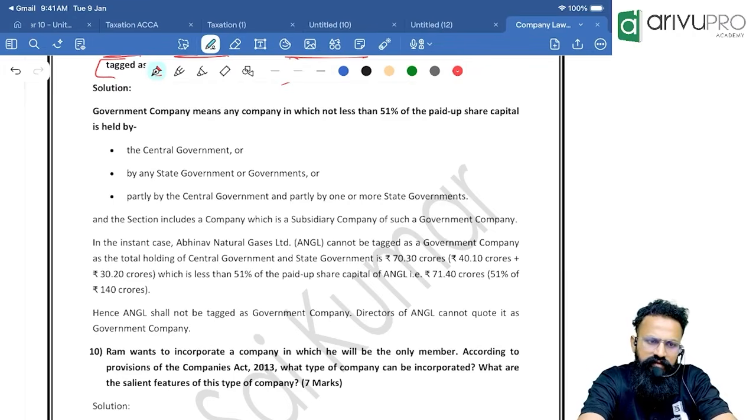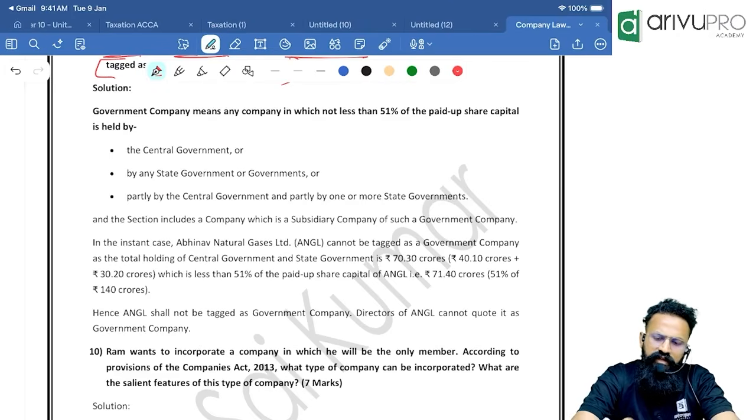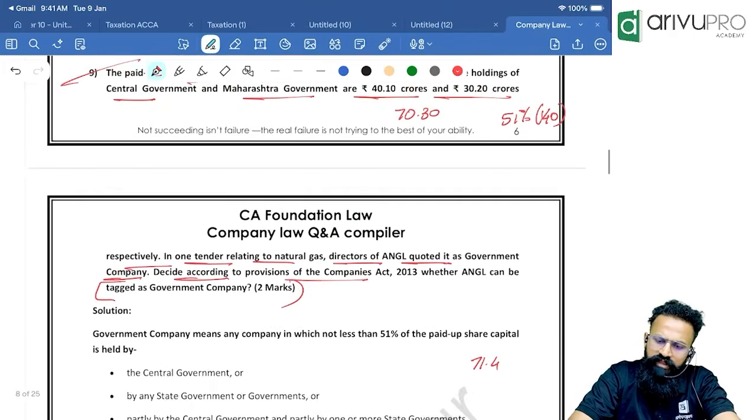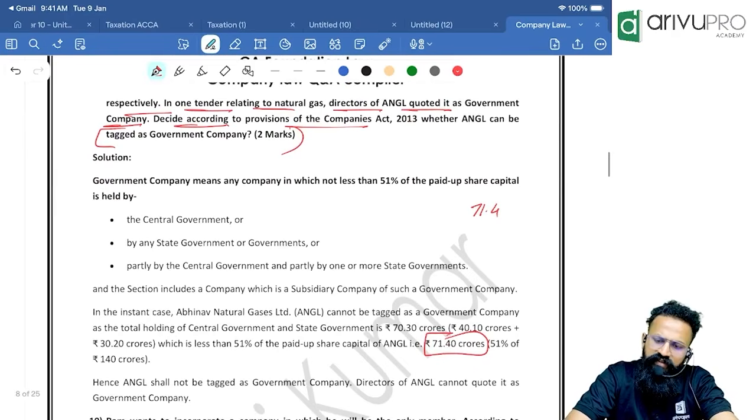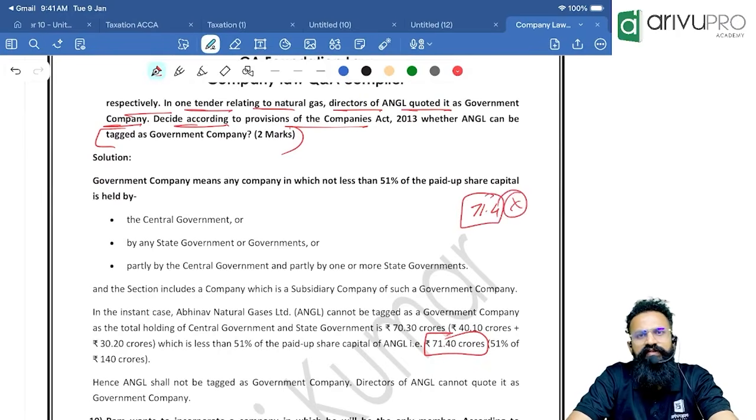If they have not done it, we will do it. So you take 140 and you do 51%. It comes to 71.4. Now how much are we holding? 70.3. How much is 51%? 71.4. So people, they are not holding more than 51, I mean, they are not holding a minimum of 51 percent. Hence, I cannot call it a government company.